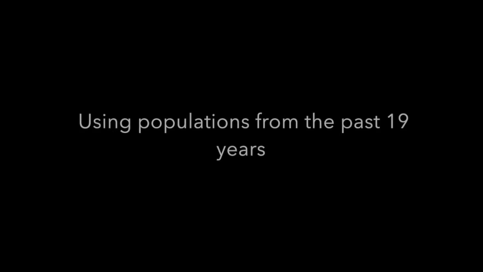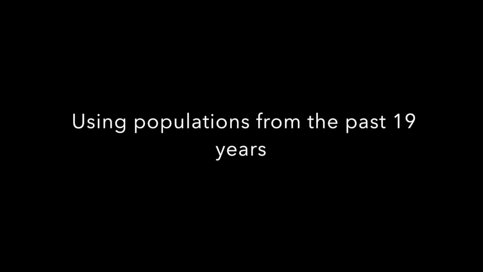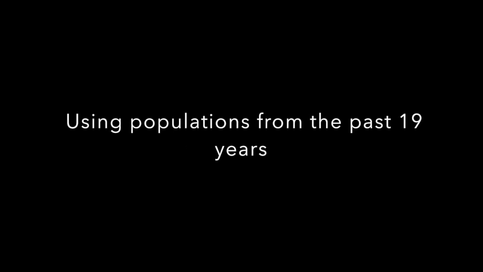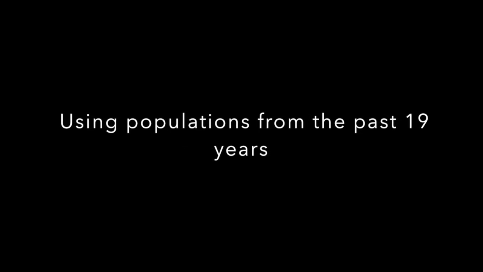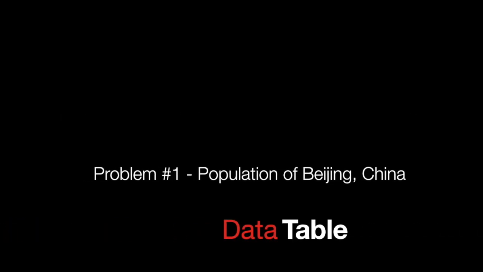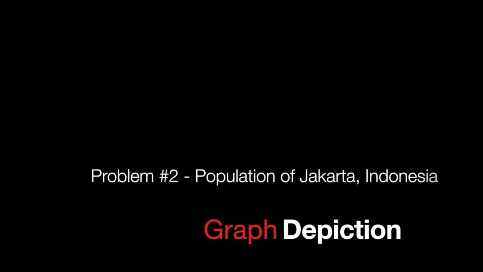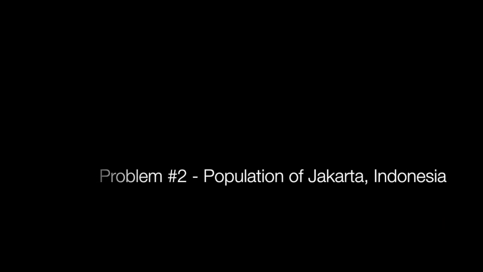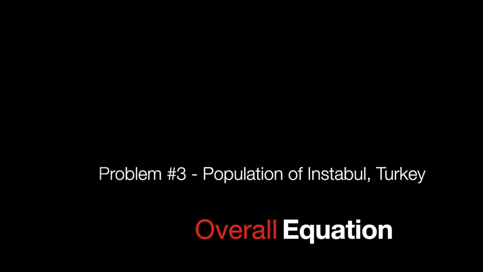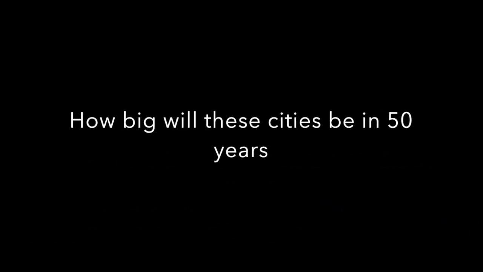For the 3 problems, I am using populations from the past 19 years in 5-year increments from cities with the fastest growing populations in the world. For problem 1, I will analyze the population of the city Beijing, China, using a data table. For problem number 2, the population of the city Jakarta, Indonesia, using a graph depiction. And lastly, for problem number 3, the population of the city Istanbul, Turkey, using an equation. In these 3 problems, I will depict how big these cities will be in 50 years, in other words, when the year is 2069.